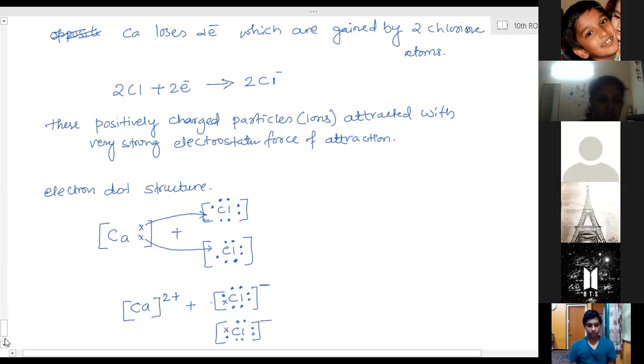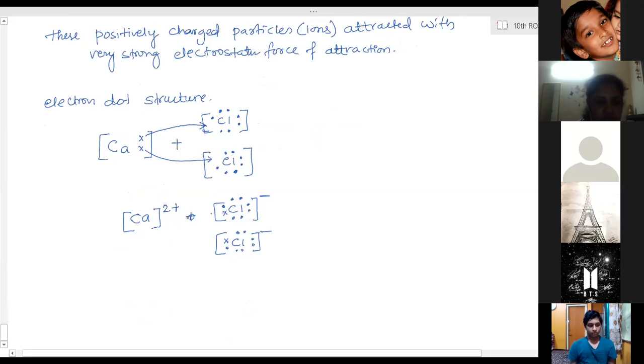So totally, calcium will form 2 plus and the 2 chlorine ions form negative ions. These combine to form CaCl2. Clear? How it is formed, is that clear?